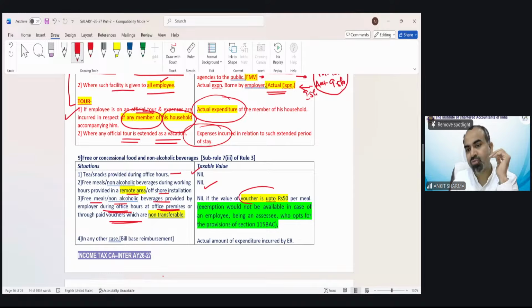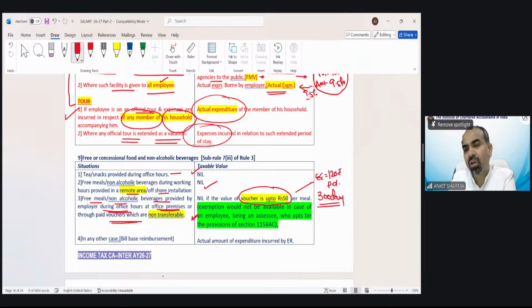So the voucher exemption is 50 rupees per meal. This exemption is only available under the default tax regime, not when opting out of it under the optional tax regime. Suppose the question says an employee avails a free meal voucher of 120 rupees per day from the employer, and in that year he used 300 meals.